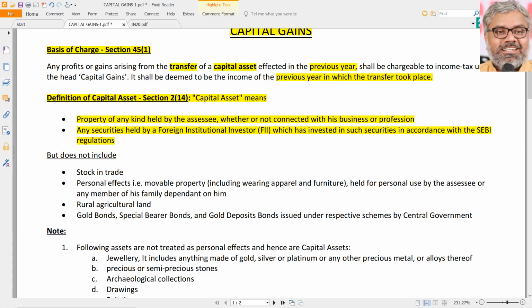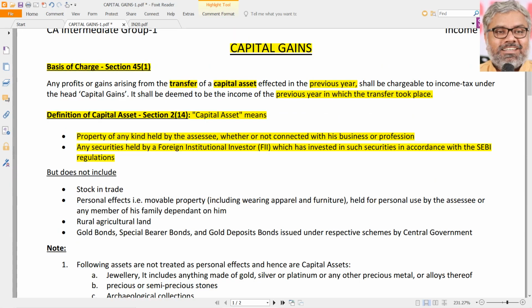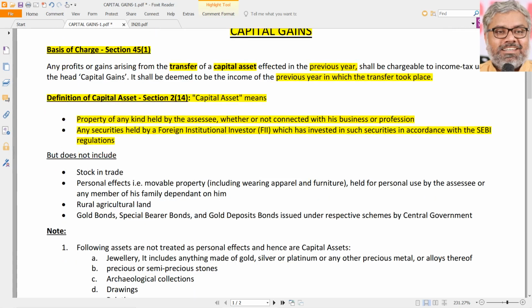That's it. But the most important point is, normally everything and anything which is a property of any kind held by the SSE is a capital asset. So that is a difficulty. If definitions are like this, we will never be able to find out whether something is a capital asset or not. But don't worry about it. That is why it is not an inclusive definition, it is an excluding definition. They never used the word "includes." They said property of any kind. Now they are telling, but does not include the following.